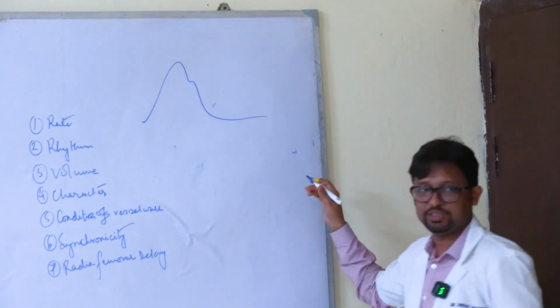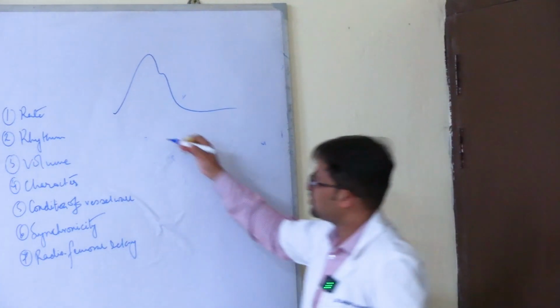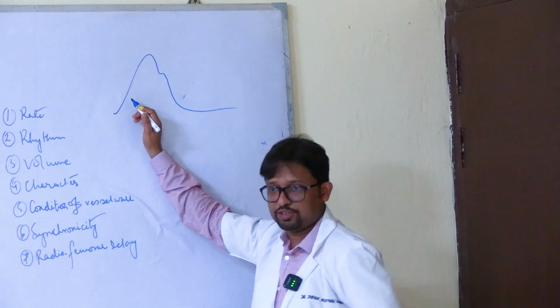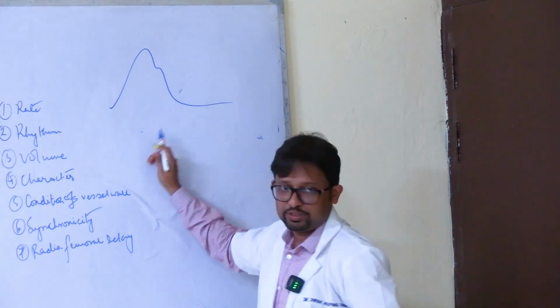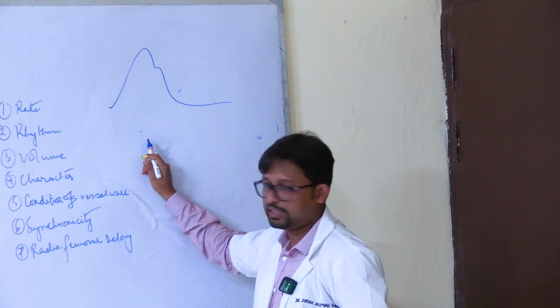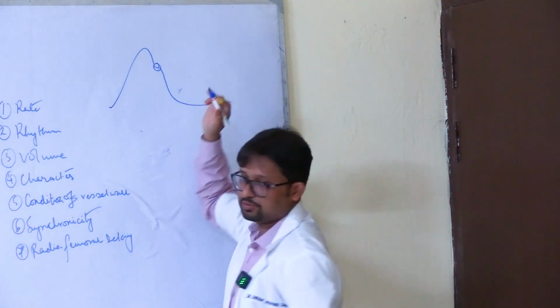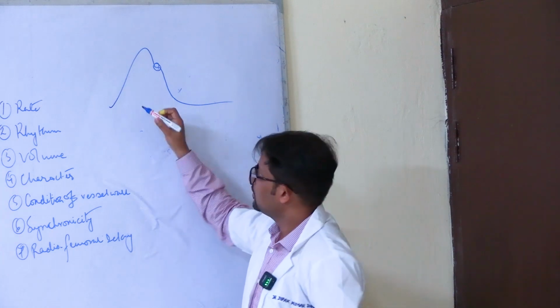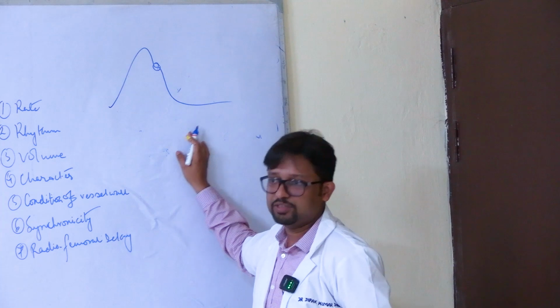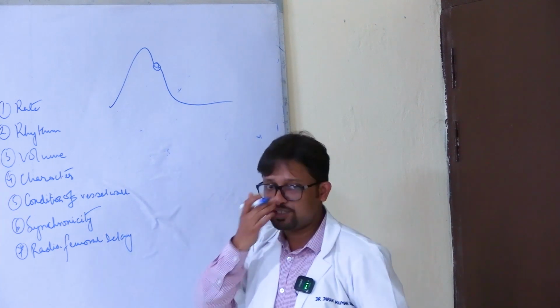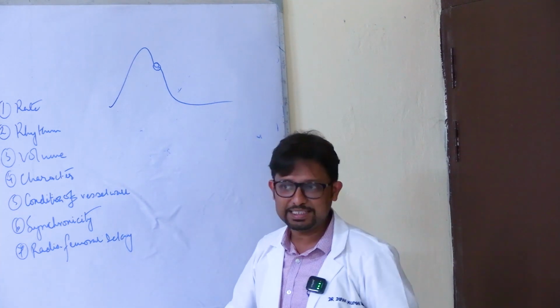Do you remember reading something like this? There is an upstroke because of the ejection of the blood into the aorta, followed by a downstroke when the heart is in diastole, right? And you have a notch here. Now if this waveform appears, it is a normal waveform. If the waveform is abnormal, it signifies some type of disease.